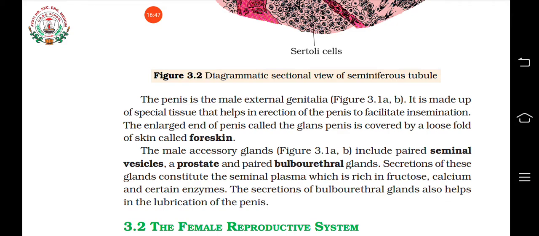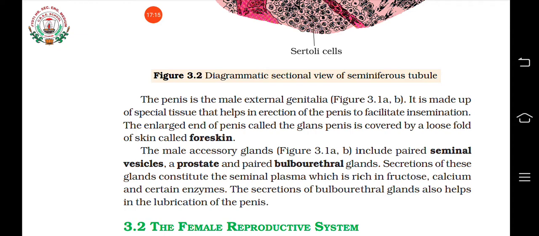A pair of seminal vesicles, a pair of bulbourethral glands, and a prostate gland. Have you heard about prostate cancer? Some of you might have heard about this. That is the cancer affecting the prostate gland. Understood?